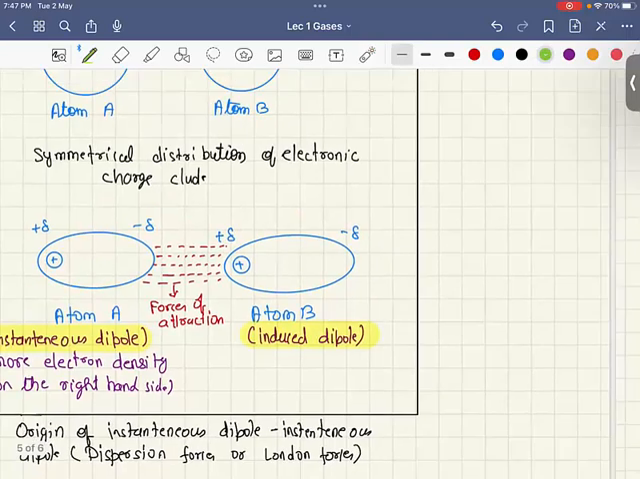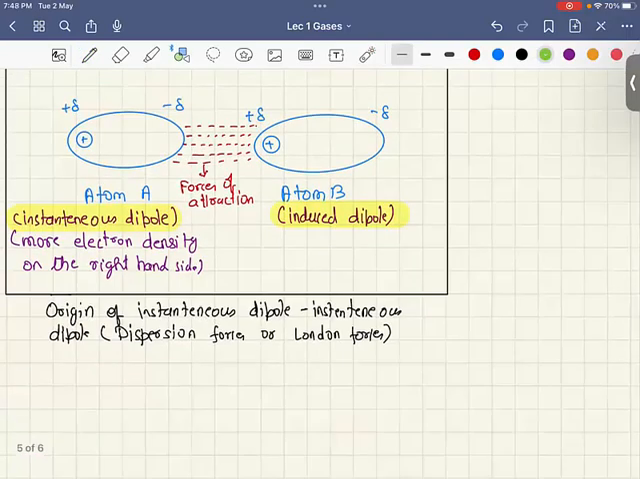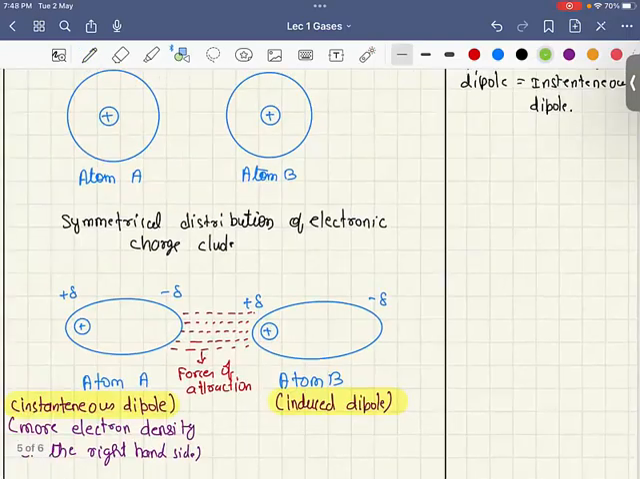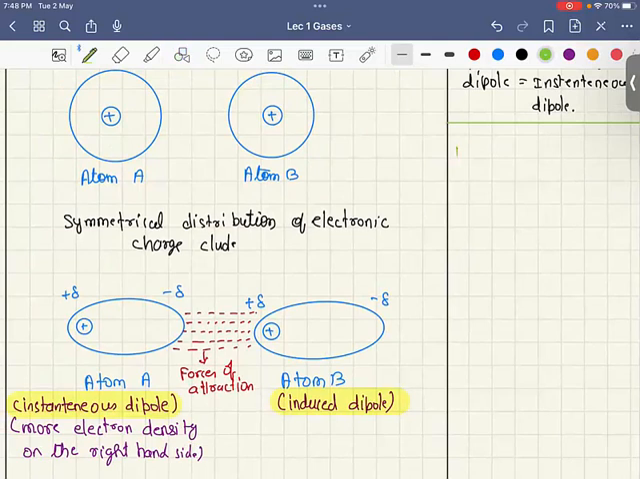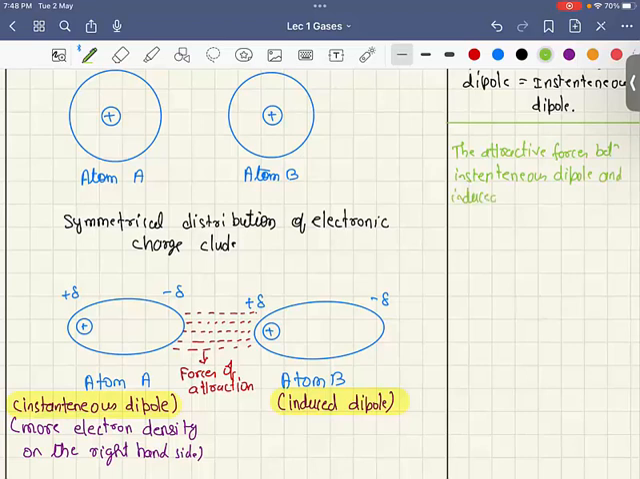So let us write this down. The attractive forces between instantaneous dipole and induced dipole are called dipole forces.